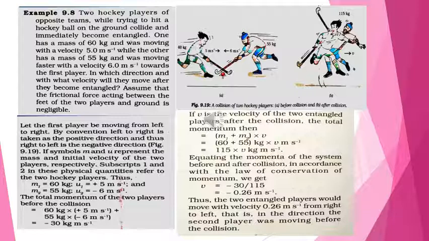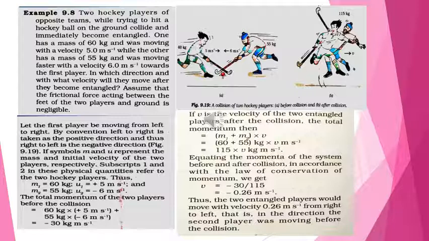So let the first player be moving from left to right. By convention, left to right is taken as the positive direction, thus right to left is the negative direction. If the symbols m and u represent the mass and initial velocity of the two players respectively, subscripts 1 and 2 refer to the two hockey players. Thus, m1 equals 60 kg, u1 equals 5 meters per second, that is the initial velocity. m2 is equal to 55 kg and u2 equals minus 6 meters per second. Minus means it is in the opposite direction.